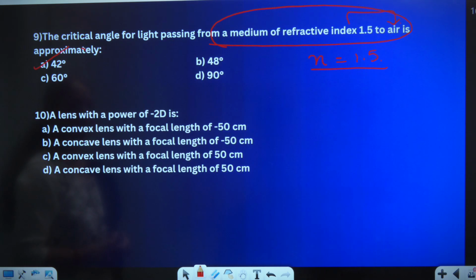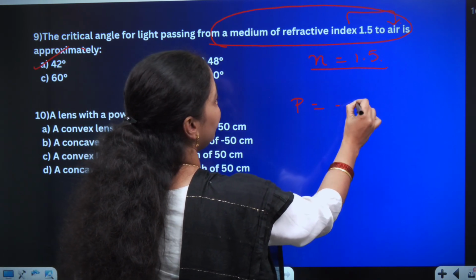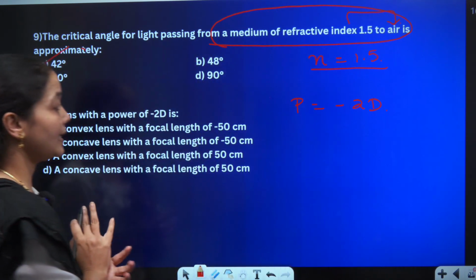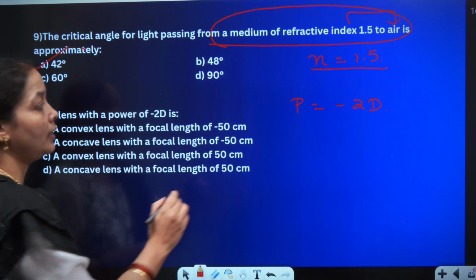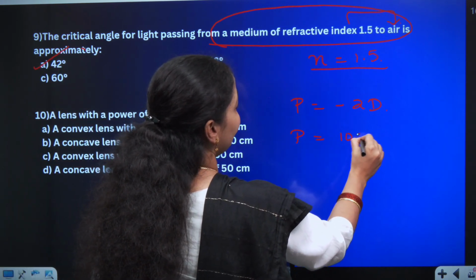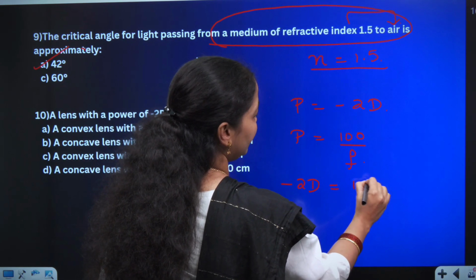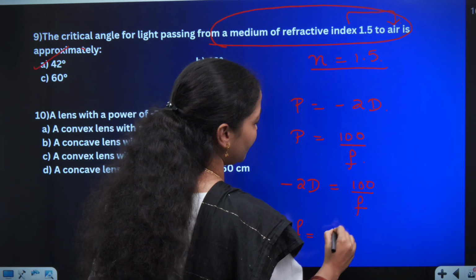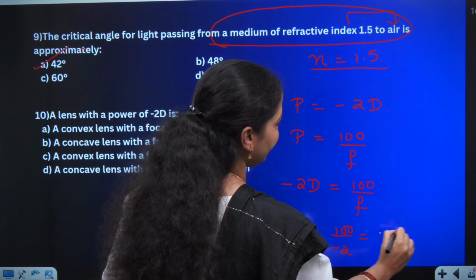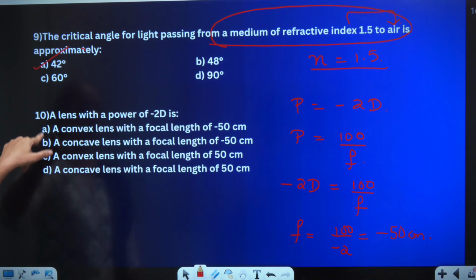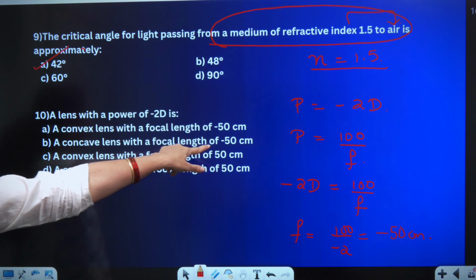In my next question, a lens with a power of -2 diopter is given to me. Power is -2D. We know that they are asking what type of lens and what the focal length will be. So, power is equal to 100 by f. So power is -2 diopter, that is 100 by f. Flip this up, f is equal to 100 by -2, which will be -50 centimeter. Go for the option which has -50. In two different options A and B we have -50 centimeter.